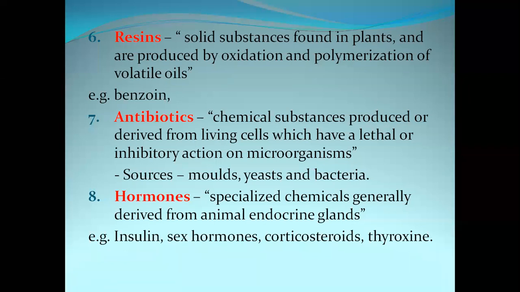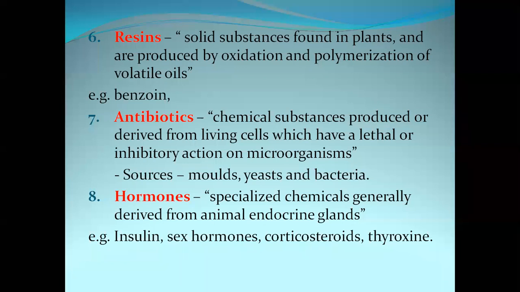The next compound is antibiotics, which are mainly produced from the microorganisms. They are chemical substances produced or derived from living cells which have lethal or inhibitory action on microorganisms. Remember, these are produced from the microorganisms and act against other microorganisms.